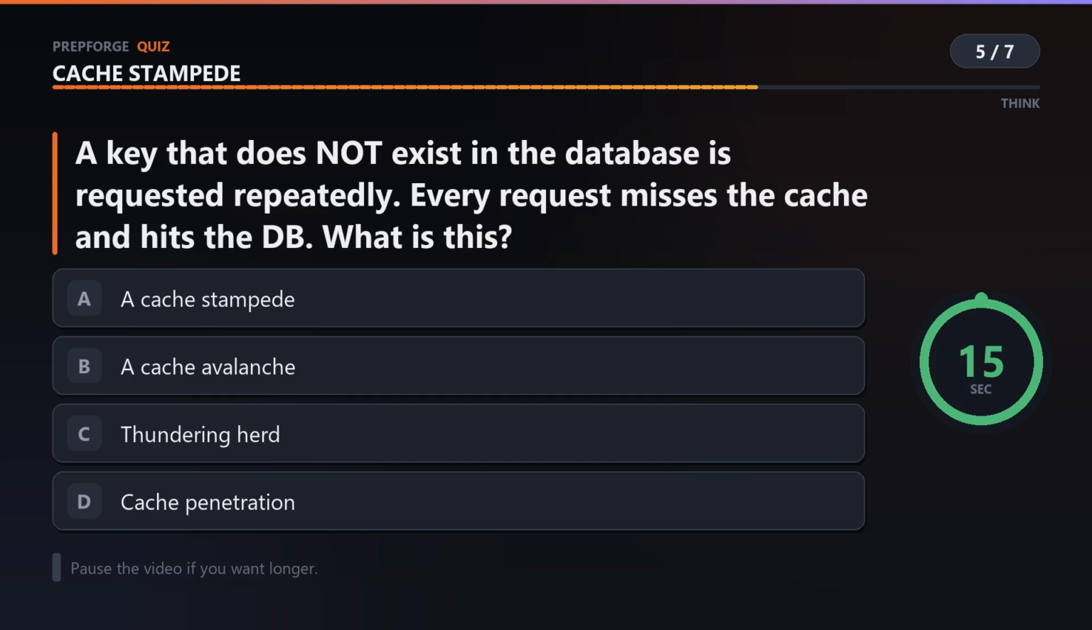A key that does not exist in the database is requested repeatedly. Every request misses the cache and hits the DB. What is this?